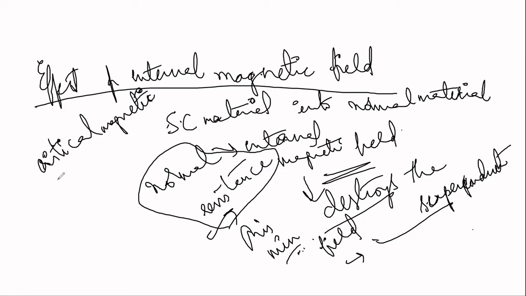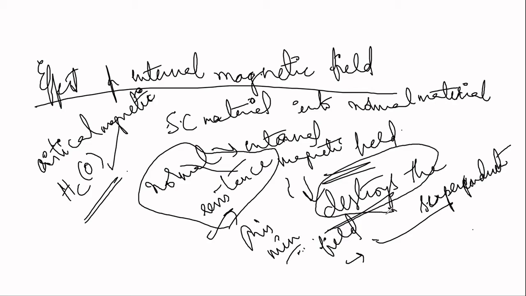It is denoted by Hc(0). So the minimum value of applied magnetic field at which the superconductor loses its superconductivity and gets back to its normal resistance is called the critical magnetic field. Now, if the applied magnetic field exceeds Hc(0), the superconducting state is destroyed.